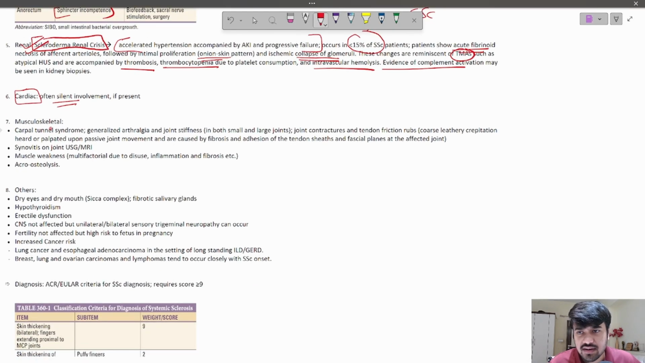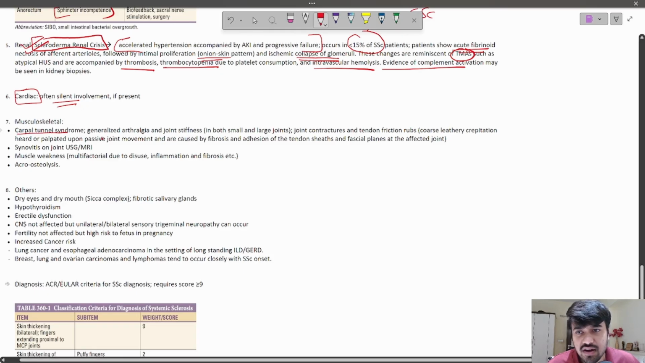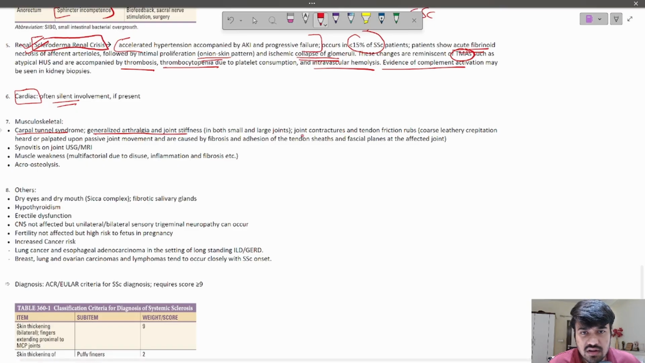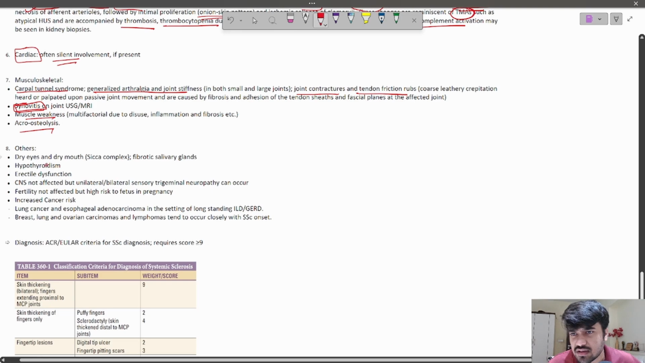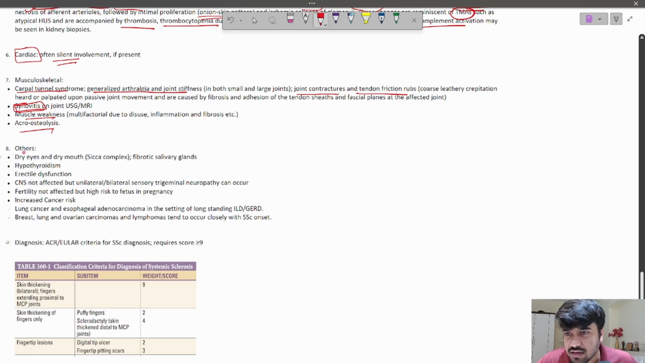In musculoskeletal complaints, patients will mostly have carpal tunnel syndrome, generalized arthralgia and joint stiffness, joint contracture, tendon friction rubs. Then on joint imaging, you will see synovitis, and muscle weakness, acroosteolysis. So just remember these things. There's nothing much to understand here. Just do a superficial read.